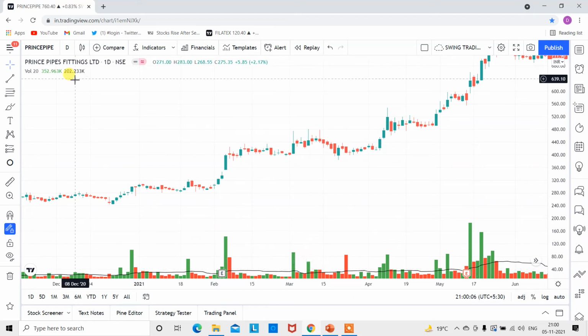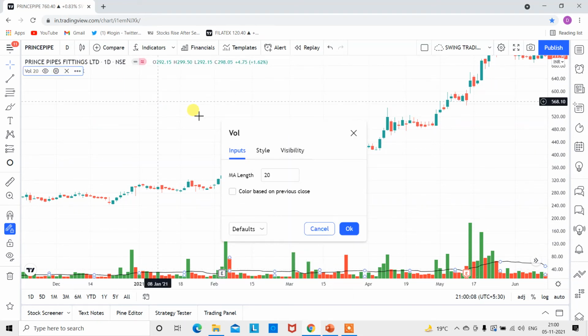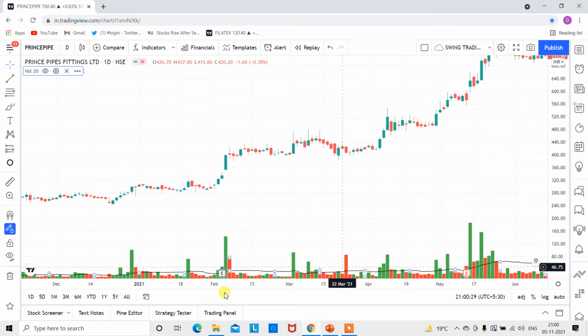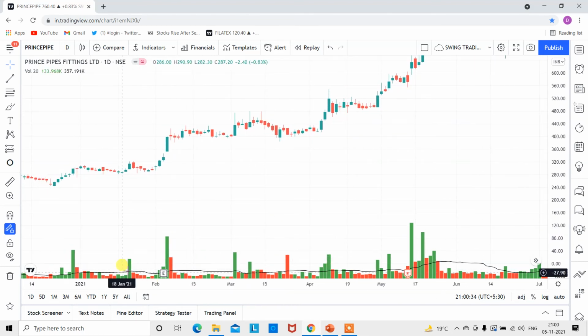Average volume line. So how can you draw an average line? You go to the volume section. There is a default 20 days moving average setting, so you need to just go to style and click this volume. If you click this volume, there will be a line to it. You can color it in your own way. If you don't click, if you just keep it like this, the volume line will disappear. So this is how you can put a 20 days or 10 days moving average on this volume.